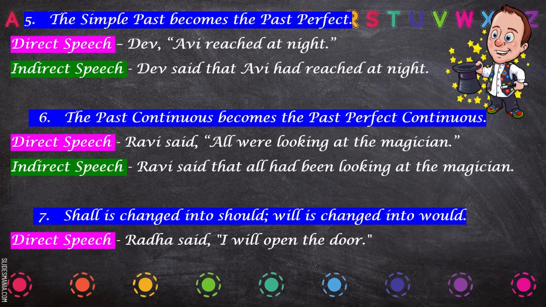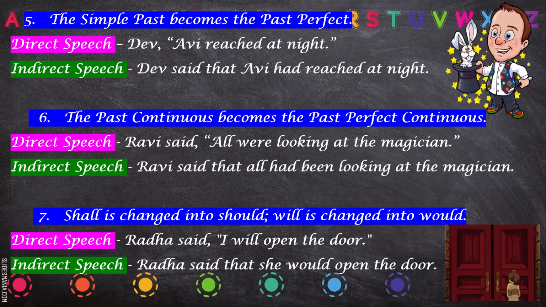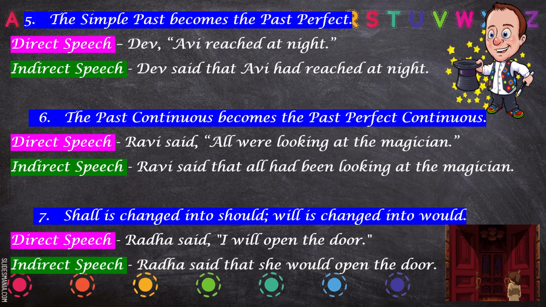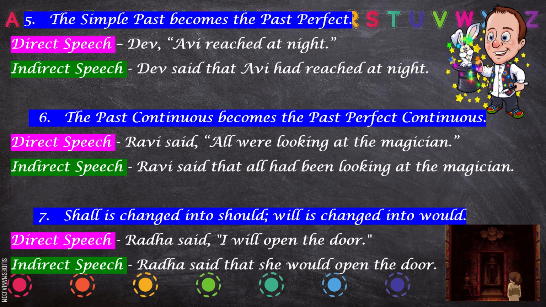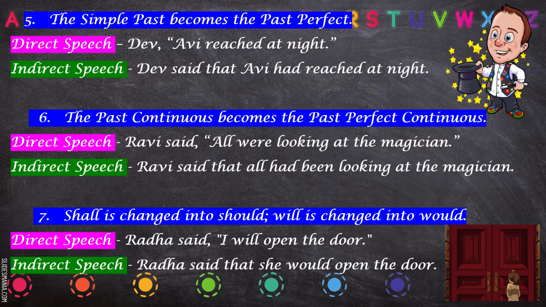Radha said, I will open the door. In indirect speech: Radha said that she would open the door. I hope these rules are clear to you. Okay, let's move further.